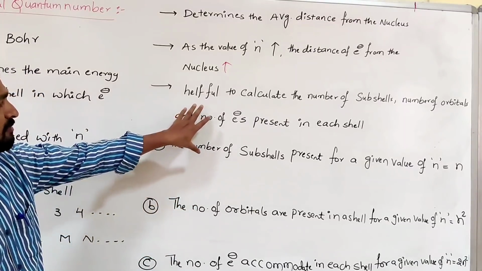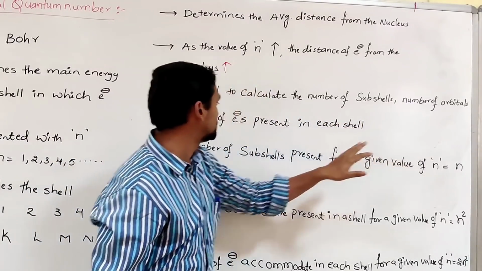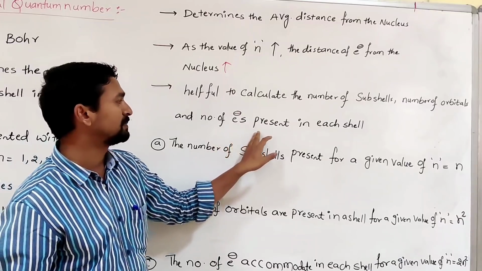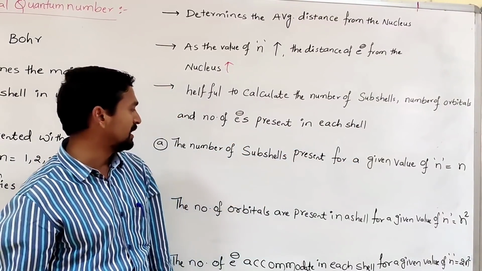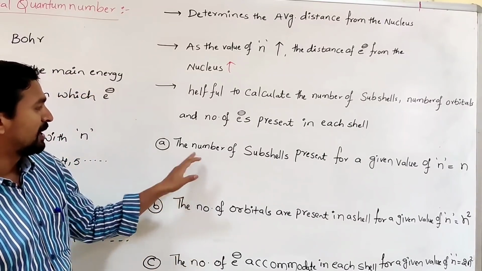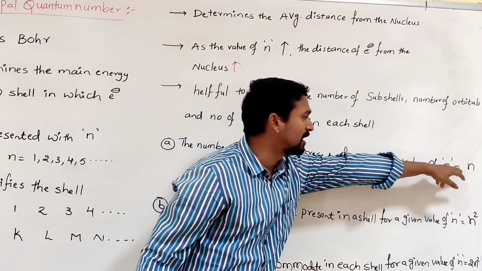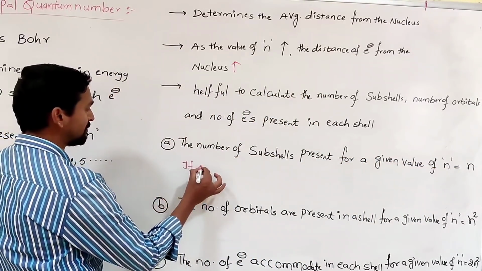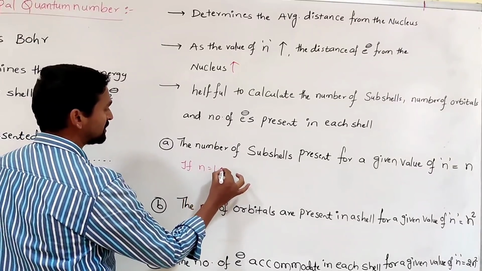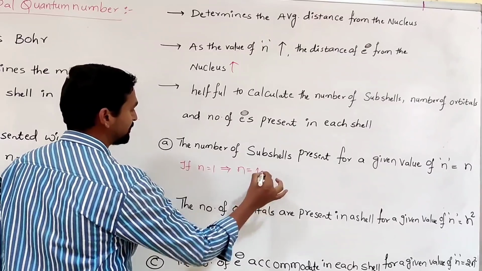That means it helps us calculate the number of subshells, number of orbitals and number of electrons present in each shell. So what is the formula to calculate the subshells? The number of subshells present for a given value of n is equal to n. If n is equal to 1, how many subshells are present? n, that is 1.